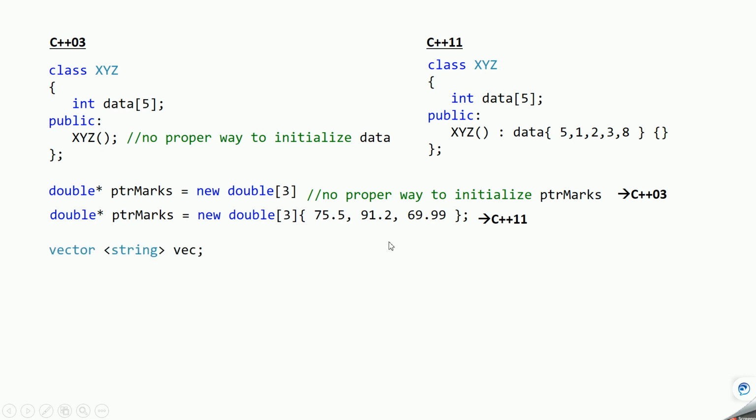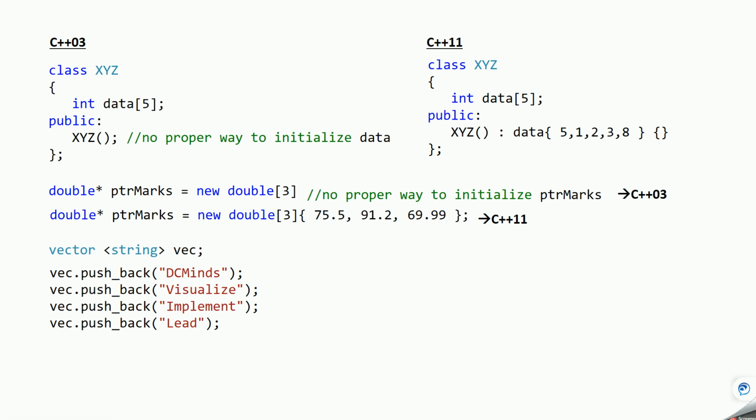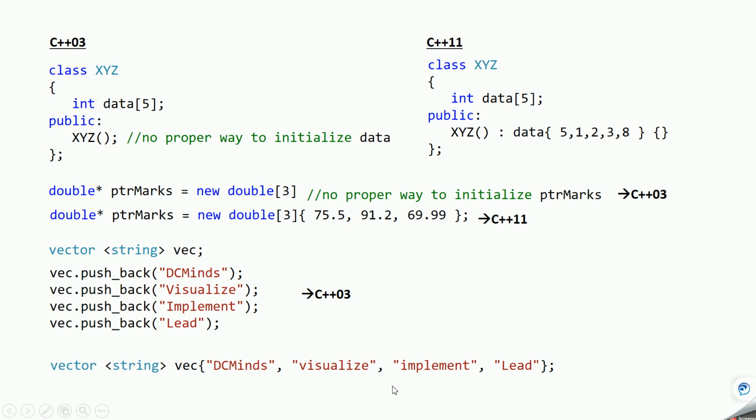Similarly, if you have a vector and you want to add a value or many values to this vector, you have to use push_back or some other function that will add data to this vector. So here you will add one by one whatever values you want to add. But this is in C++03. But in C++11 you can directly provide the values at the time of declaring the vector.